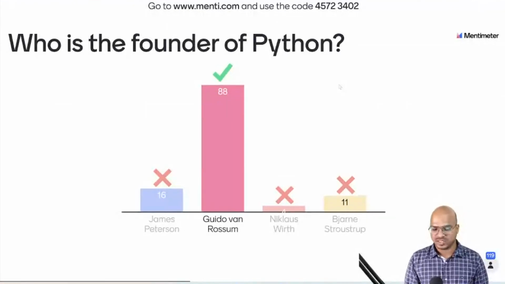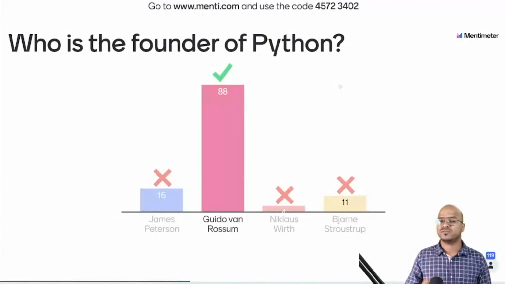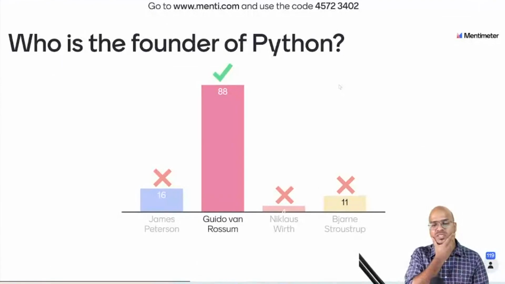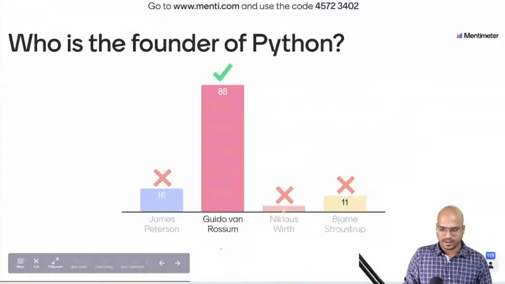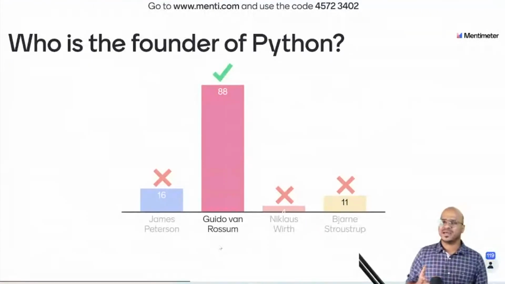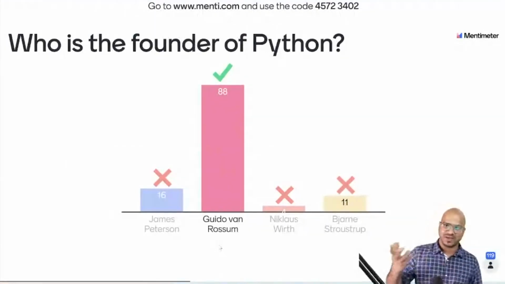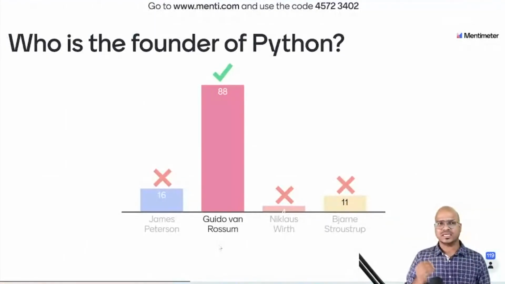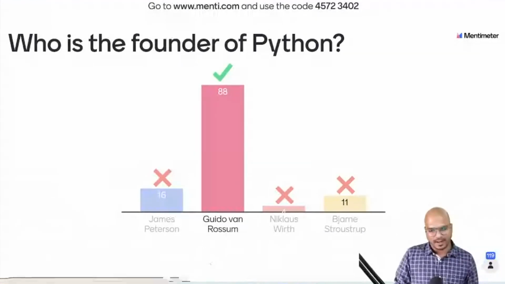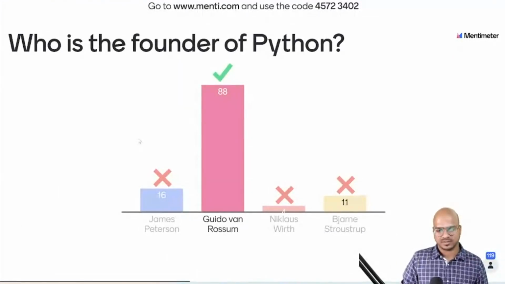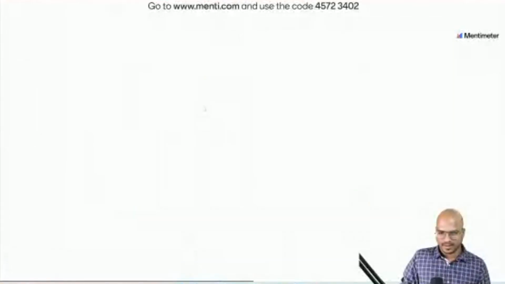The fourth one, Bjarne Stroustrup, he's the founder of C++. Niklaus Wirth is the founder of Pascal, and Guido is the founder of Python. And the reason why we got this name Python, I know it's very weird, right, to have a language named Python. And the logo itself has a python, right? The reason is Guido used to watch Monty Python's Flying Circus, and he's a big fan of that series.